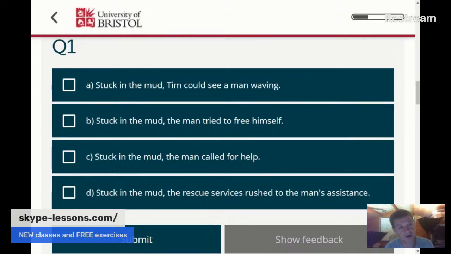So it's not a verb. It's not functioning as a verb, although it is formed from the verb. So if we look at the first sentence here that we have in front of us, "Stuck in the mud, Tim could see a man waving." If we break this sentence up into parts of speech, the first thing I want you to notice is there's a comma in the middle, and this comma here is here for incomplete thought, comma, main clause.